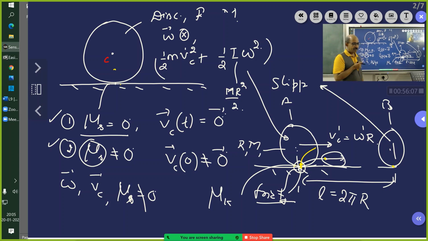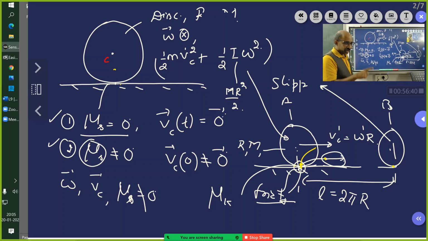If VC is 0 and only omega is there and mu s is not equal to 0, sir, such that it is rotating there, at that time also friction is not doing work? Mu s is not equal to 0, but VC is 0, then the wheel is simply rotating? No, it will not simply rotate. It will roll.